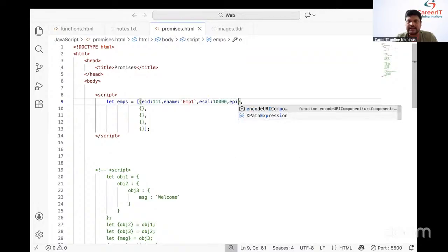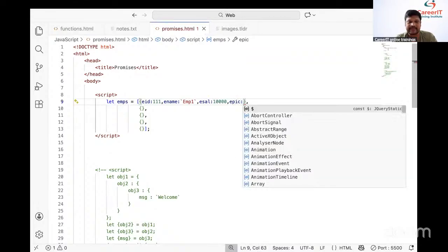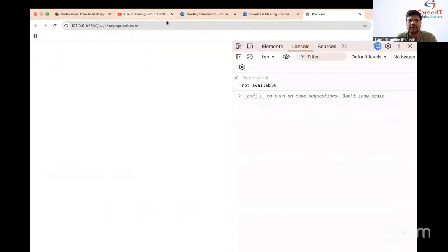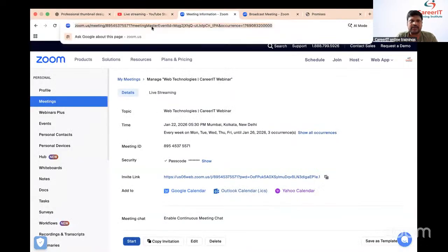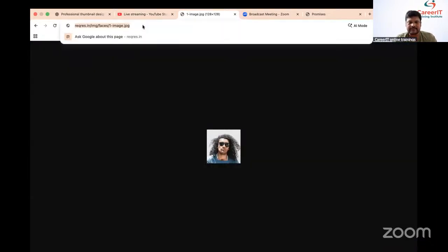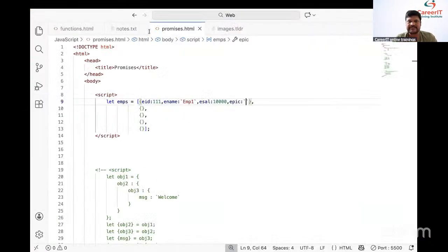Next, here I need to go for the employee image. In Google we have so many images. Let me go to the images and place an image. Whatever employee image we have on the internet, whatever image you require, we need to place that image here.